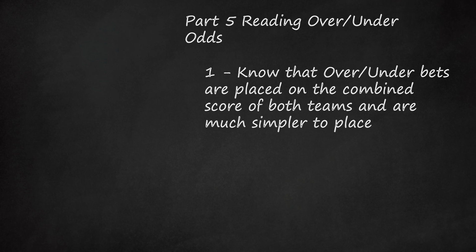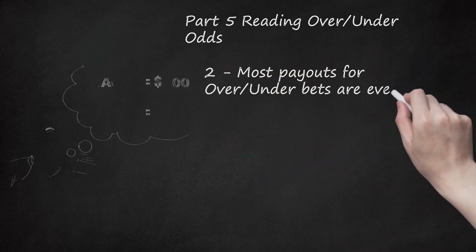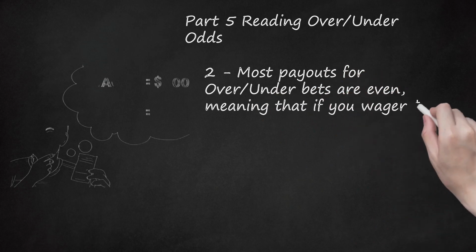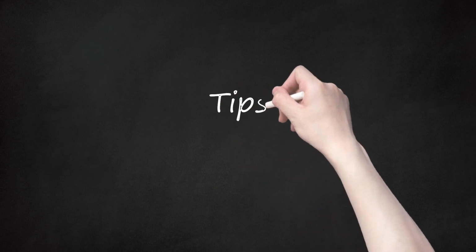If the score is exactly what the bookies set, then the bet is a push and everyone gets their money back. 2. Most payouts for over-under bets are even, meaning that if you wager $100 you win $100 profit. Make sure to check this with your bookie first, however. Tips.